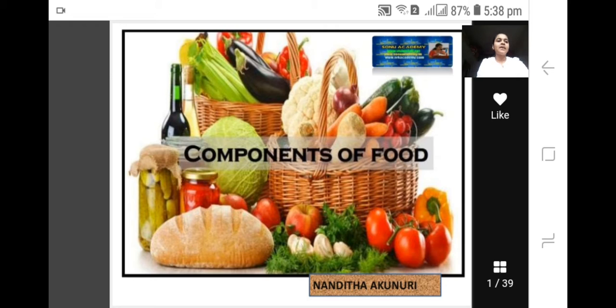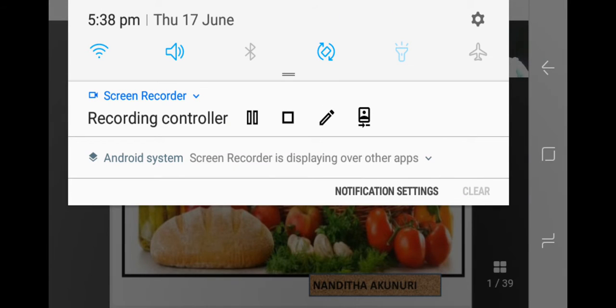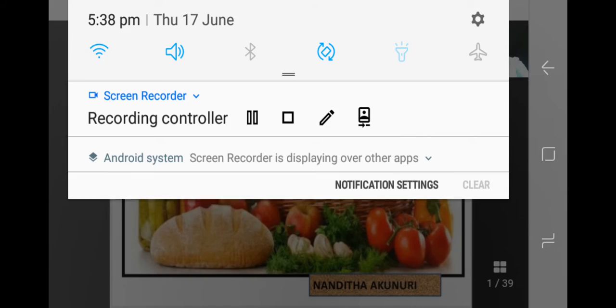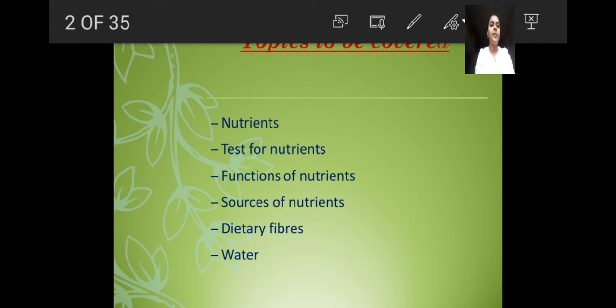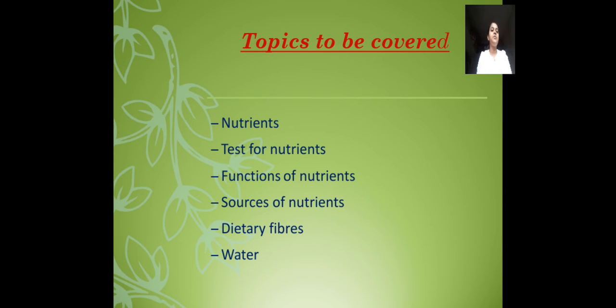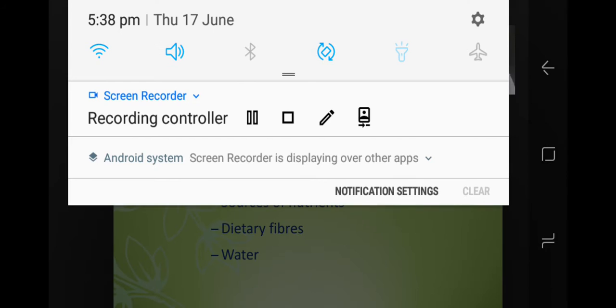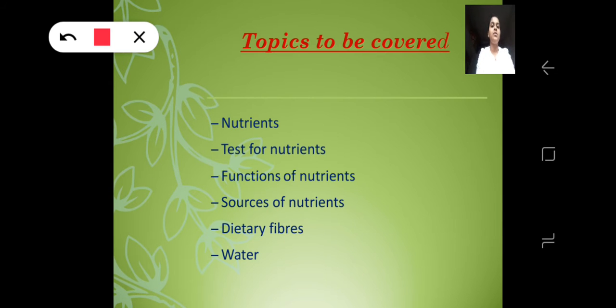So before starting this lesson, I want to clarify what topics and concepts are covered in this lesson. See here, the concepts we are going to study are, first, nutrients.